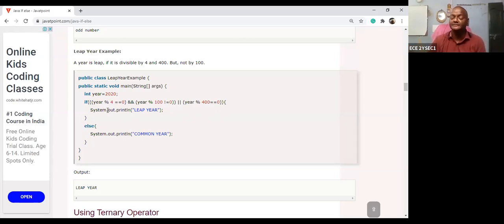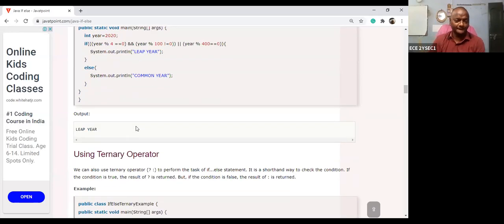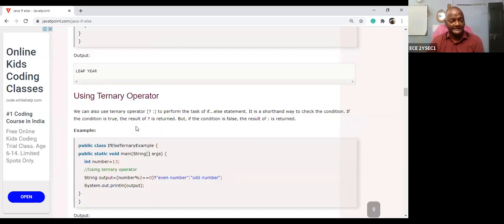What is the first condition? It should be divisible by 4 and the remainder should be 0, and if divided by 100, the remainder should not be 0. That condition is called the first condition, or the year should be divisible by 400, then you will get the answer 0. If either one condition is true, then you get the answer. Okay, right. Next one.